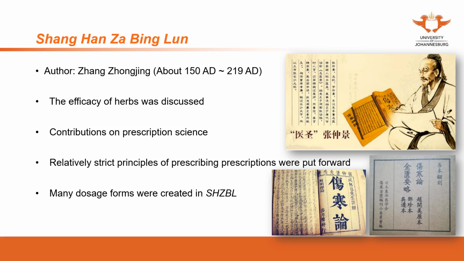These are all different forms that were created in this book. Some of these dosage forms are still very commonly used in our daily practice. This book is considered the ancestor of the formula, or the ancestor of the prescriptions.